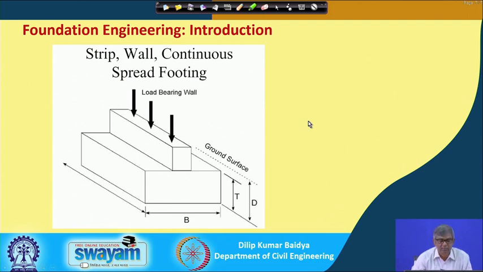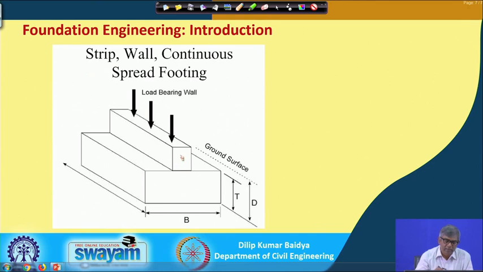This is another type of footing, called strip footing, sometimes called wall footing, sometimes continuous spread footing. So, this was the thickness of the wall, suppose, and again whatever intensity there is below the column or this wall, if I put that in the soil, again it will not be able to sustain it, or it will exceed the capacity of the soil.